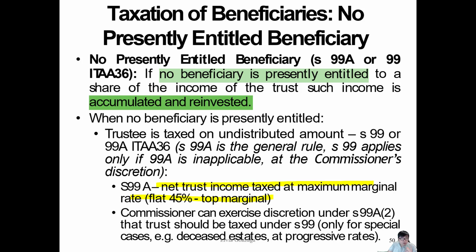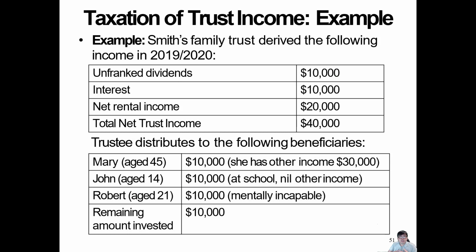So when no beneficiary is presently entitled, as I mentioned before, none of them consent. Say you give money to your child who is 18 years old, but you tell them they can't spend this money, and whenever they get money from the trust they need to give it back to you, and if they spend it, you'll sue them. In that case, that beneficiary is not presently entitled, and whatever income you give to him or her is going to be taxed at 45%. That's basically the penalty rate. They want to make sure that what you do there is the right thing.